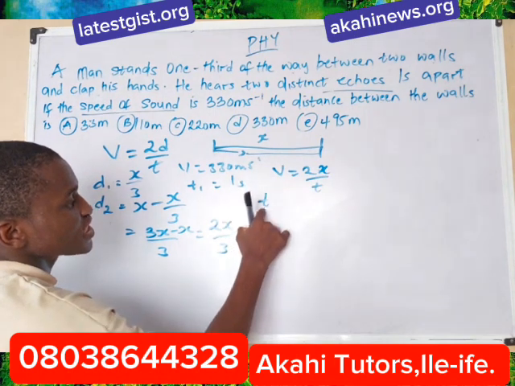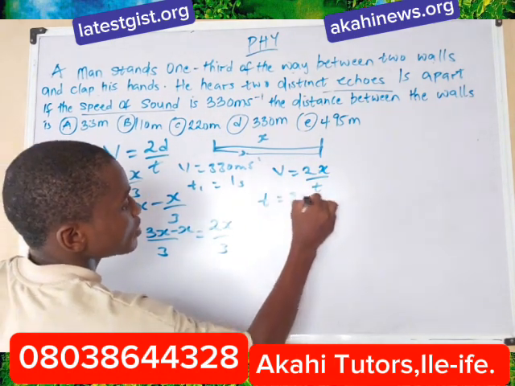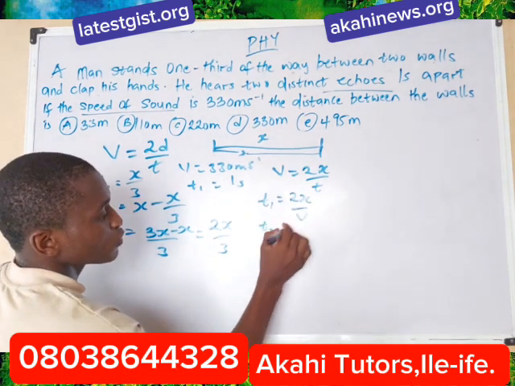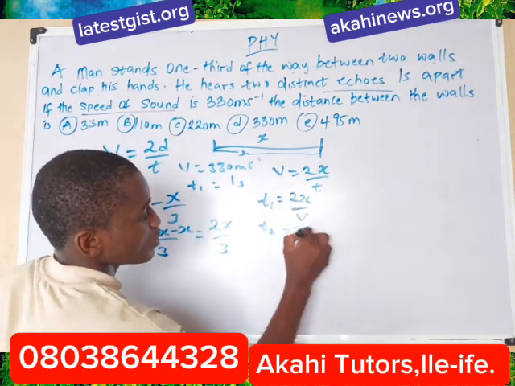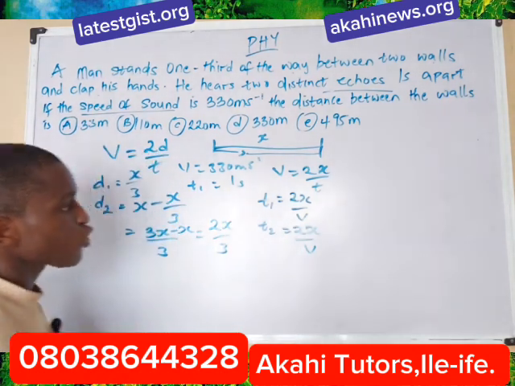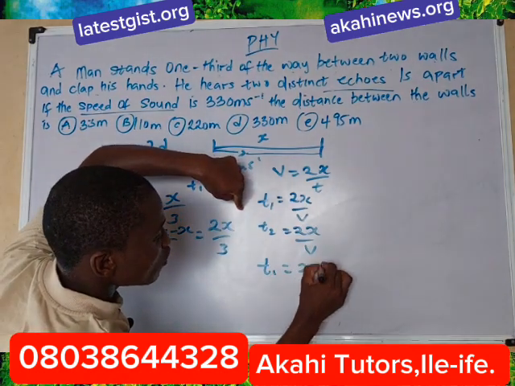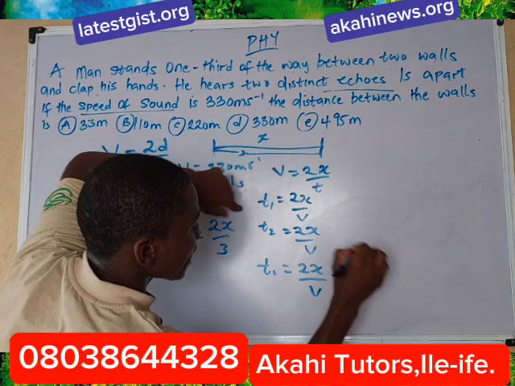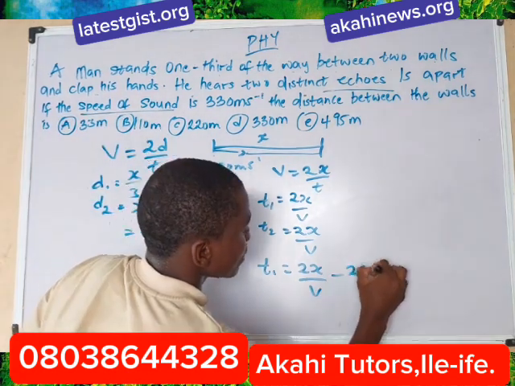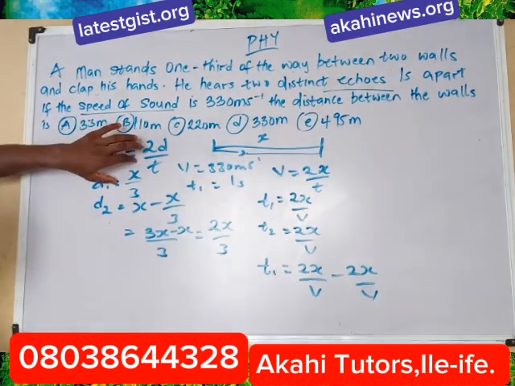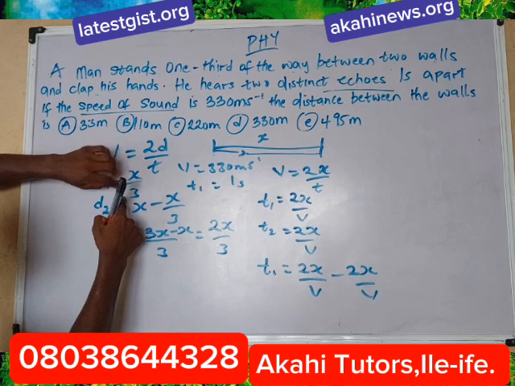We now say t is equal to 2x over v. This is the first one, and this is the second one, 2x over v. Now our time will be the second echo's time minus the first echo's time. The first distance is x divided by 3.